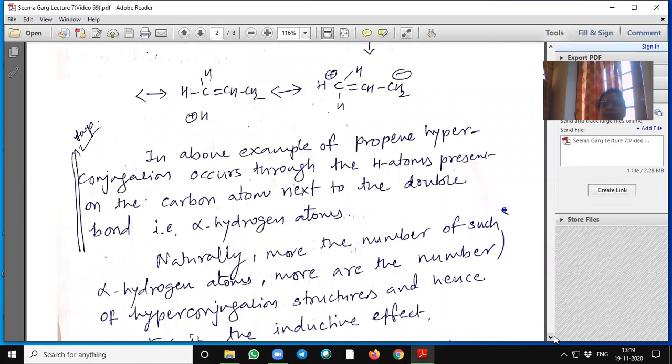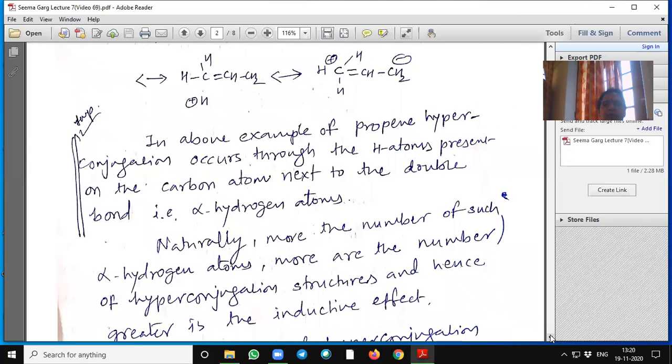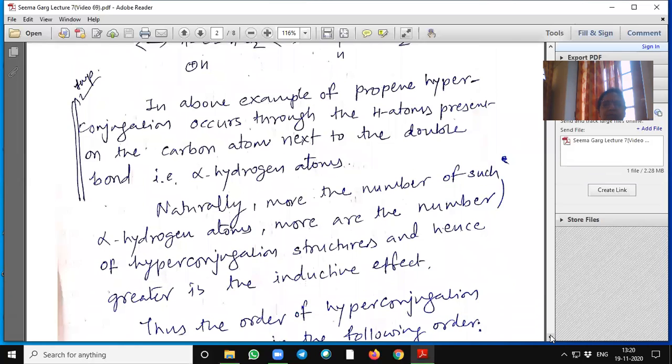In propene, hyperconjugation occurs through the hydrogen atoms present on the carbon atom next to the double bond, that is the alpha hydrogen atoms. So for hyperconjugation, alpha hydrogen is the requirement. It is very important for competition exams.